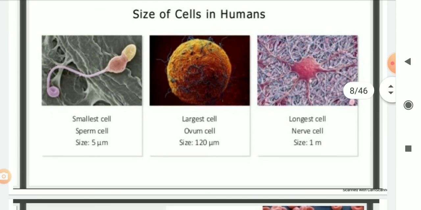Size of cells in humans. The smallest cell in the human being is the sperm cell, 5 micrometers in size. The largest cell is in the female body, the ovum, 120 micrometers, and the longest cell is 1 meter, which is a nerve cell.